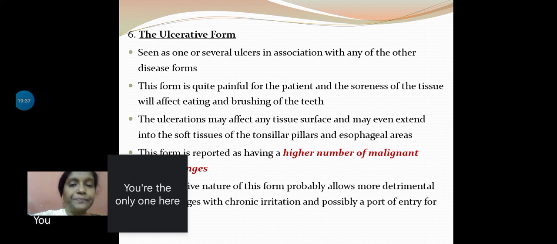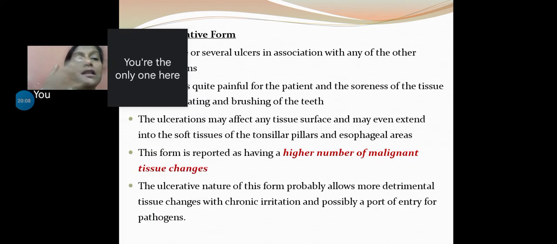This form is quite painful for the patient, and the soreness of the tissue will affect eating and brushing of the teeth. Obviously, very symptomatic. Ulceration may occur at any tissue site and may extend. It doesn't stay just in that area. If it has occurred in the buccal mucosa, it may proceed backwards till it involves the tonsillar area. So that becomes tougher to swallow. Dysphagia and all will be present. Okay, so this form usually is thought to be associated with a high rate of malignant transformation, pre-malignant potential.